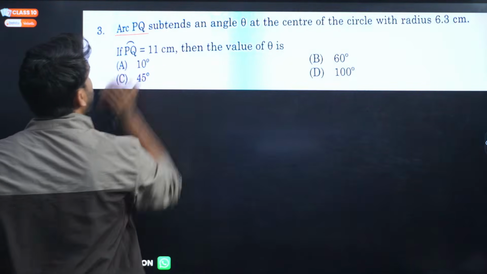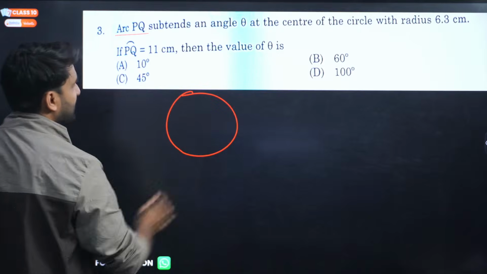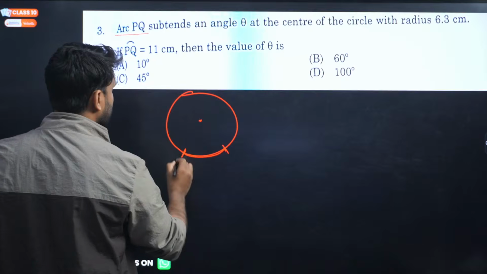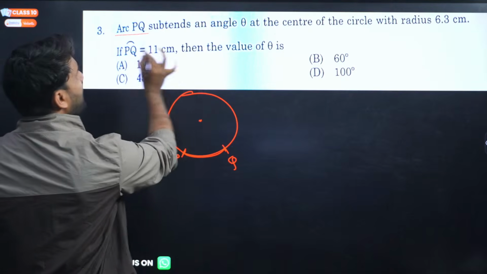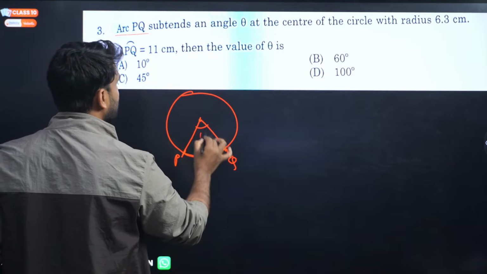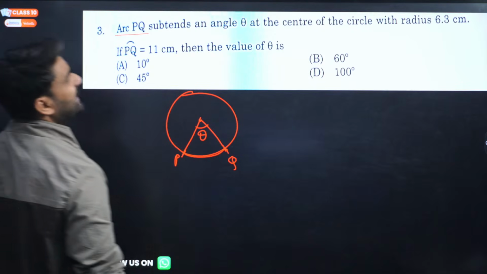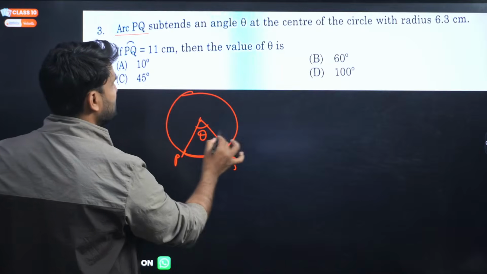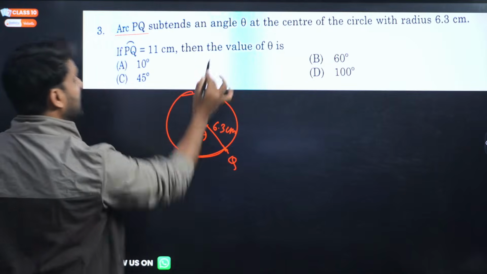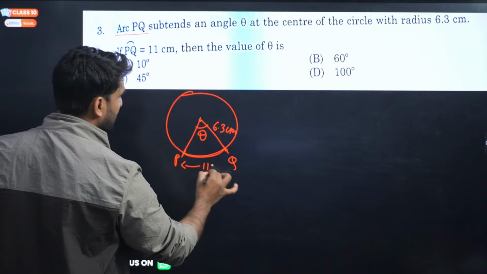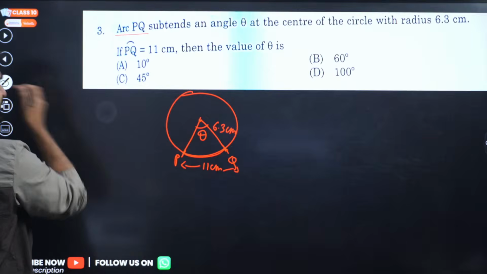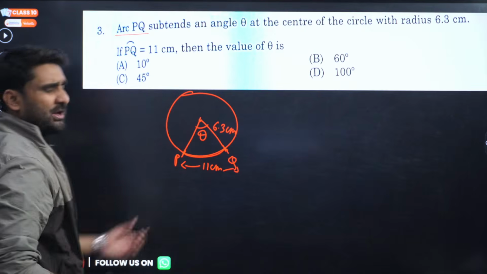Look at question number 3. My buddy, the question is about an arc. So basically, there is a circle and this is the center. This is called an arc. So this is PQ, my dear, right? So the arc subtends an angle theta at the center of the circle, with radius 6.3 centimeter, and PQ, the length of the arc, is given here as 11 centimeter. Then what will be the value of theta?